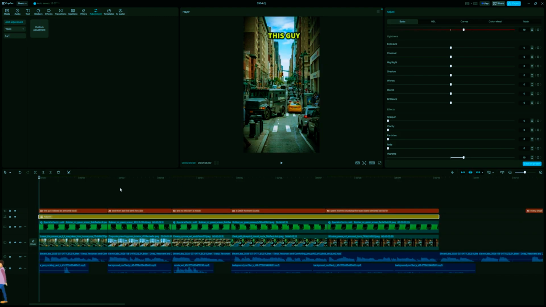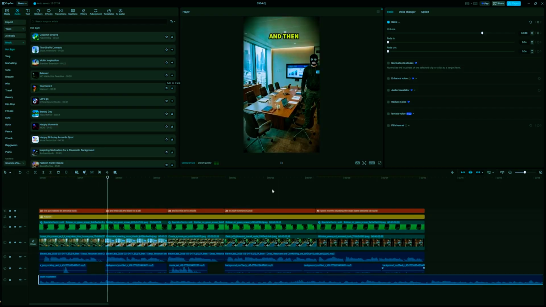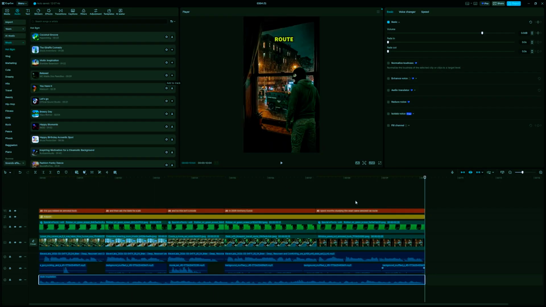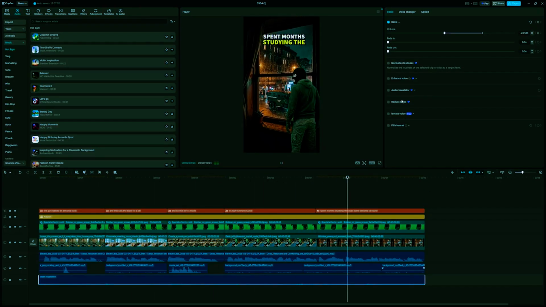The last thing we'll do is add audio. Head to the audio tab and add in a dramatic violin track to increase the tension of the video. Once it's in place, head to the top right and lower the volume to around -25 decibels. That's the video ready, so you can now export it.